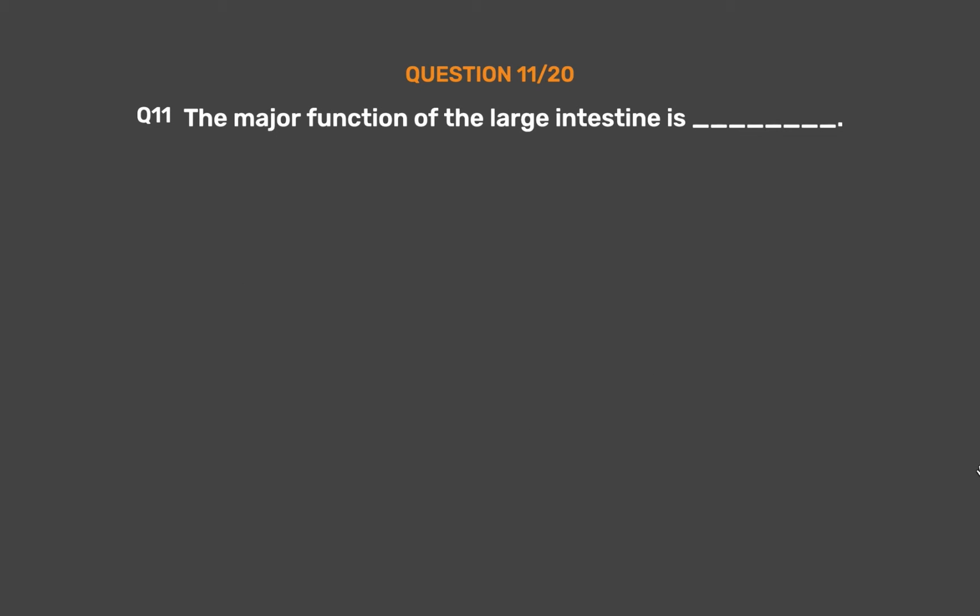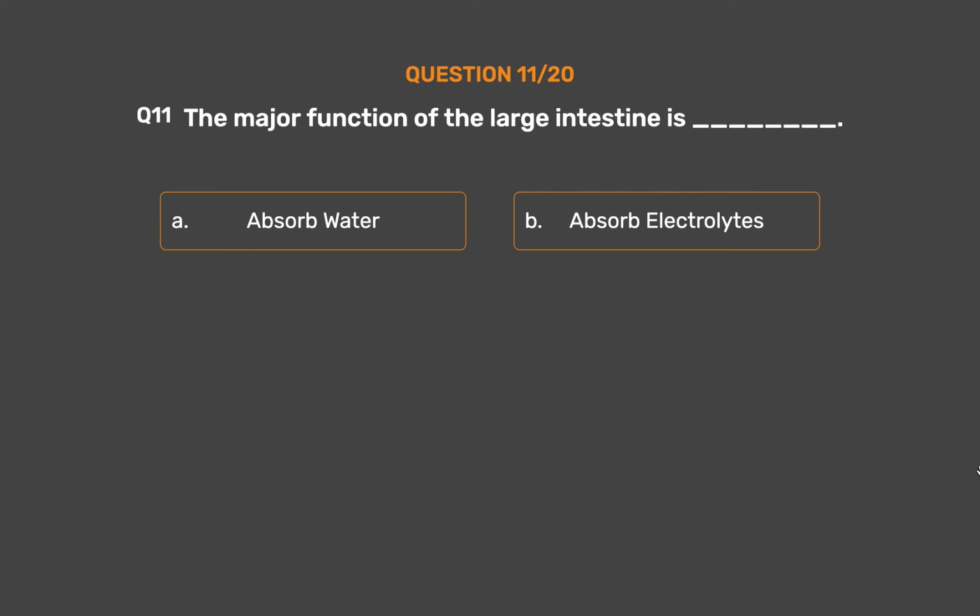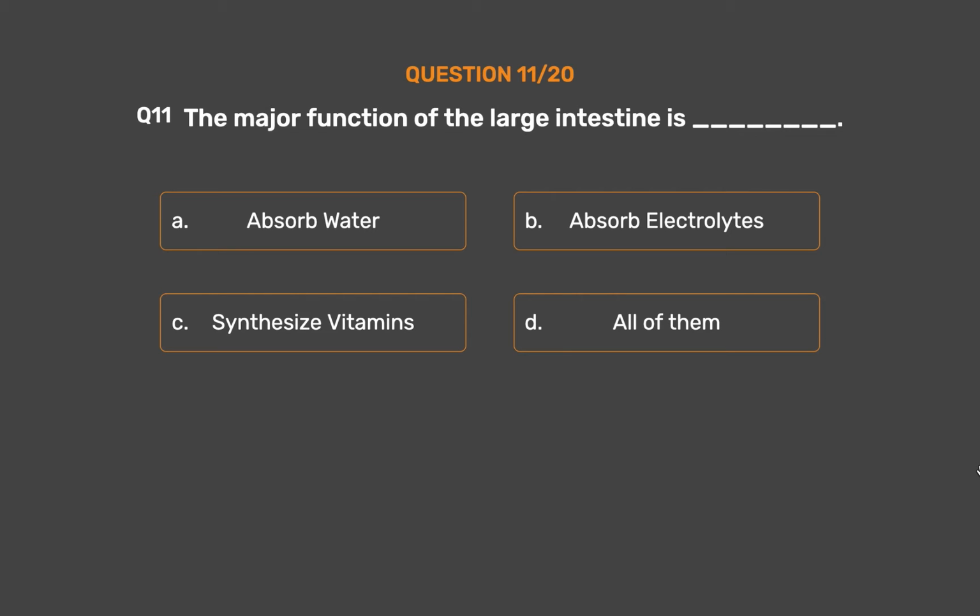Question number 11. The major function of the large intestine is _. Option A, absorb water. Option B, absorb electrolytes. Option C, synthesize vitamins. Option D, all of them.